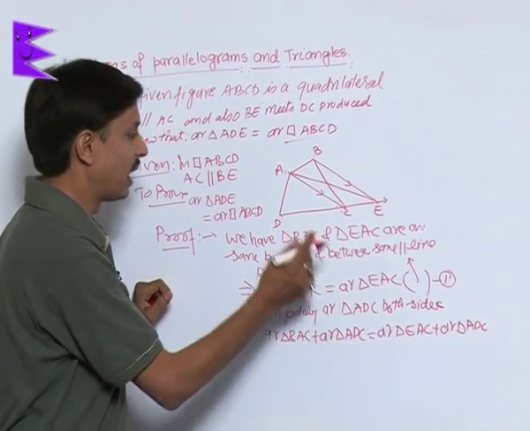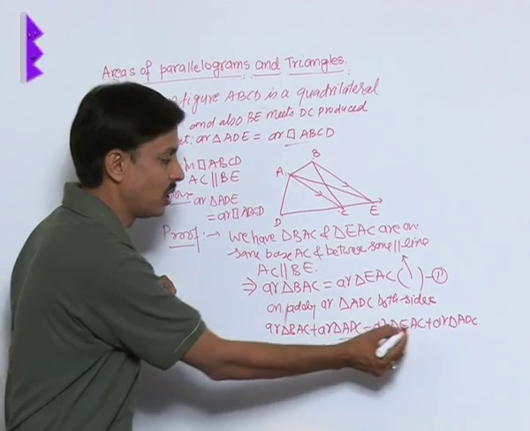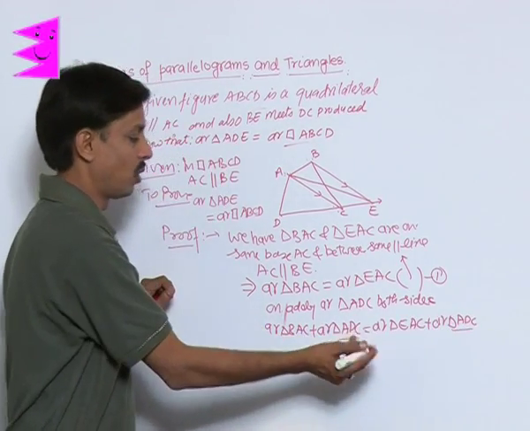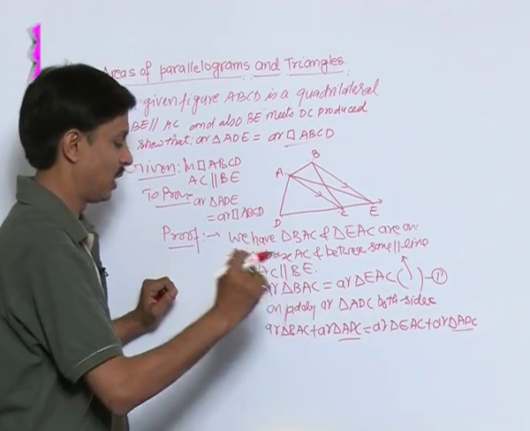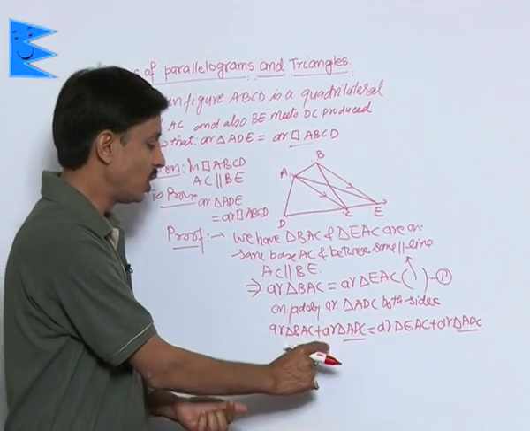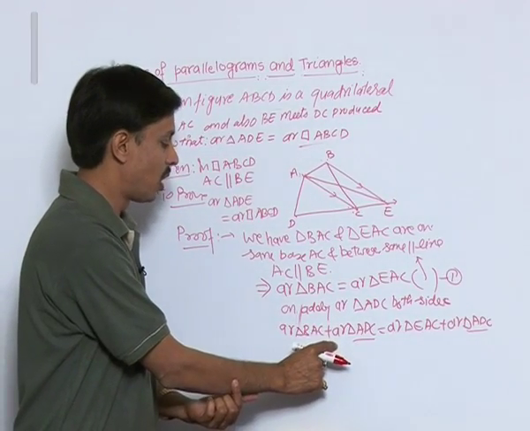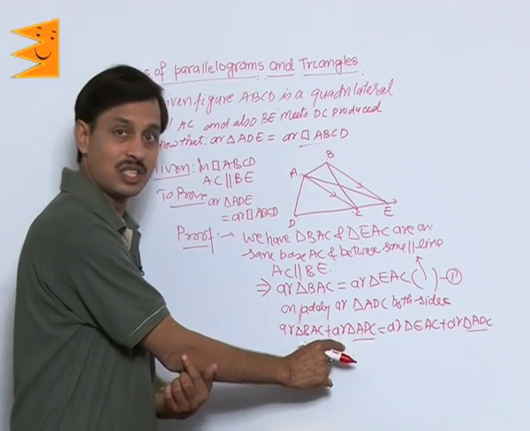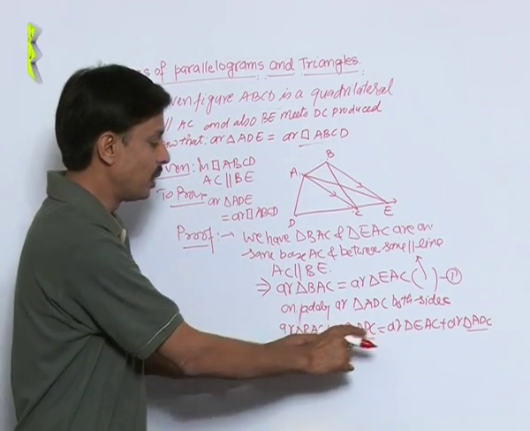So what I did, I have added area ADC here also and here also, that is in LHS as well as RHS. Now you see what combination of these two triangles of the LHS is giving us. BAC plus ADC.